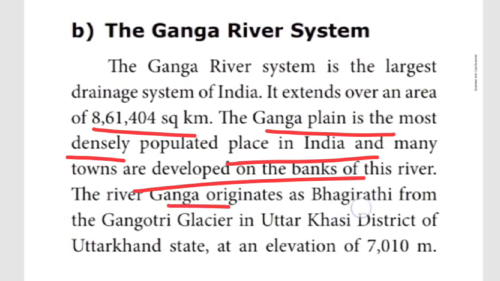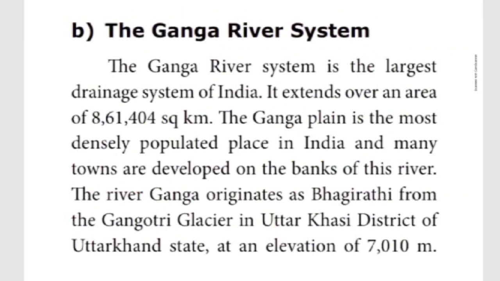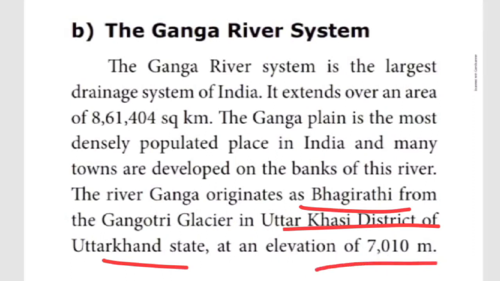Yes, the Ganga river, from where it originates, from where it started its journey, from the Gangotri glacier. Yes, in the name of Bhagirathi. See Bhagirathi. Here it's given as Bhagirathi. Okay, from the Gangotri glacier. Where is the Gangotri glacier located? Uttarkashi district of Uttarakhand state, at an elevation of 7,010 meter.